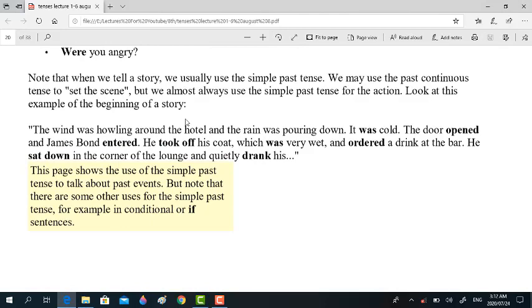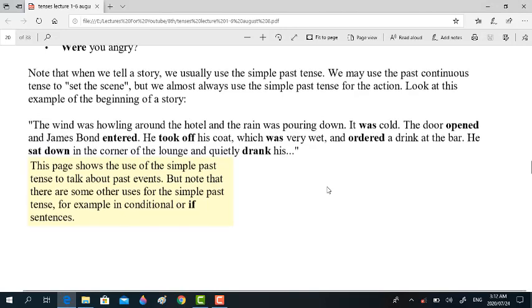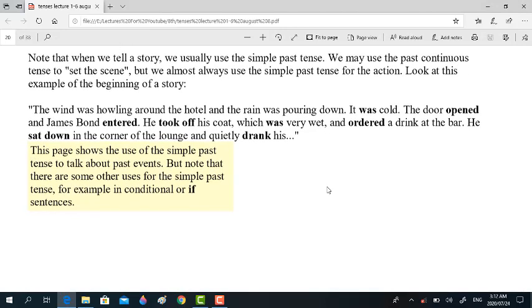We may use the past continuous tense to set the scene, but we almost always use the simple past tense for the action. As far as stories are concerned, this tense is really very much important, because we gotta use this tense to describe or to tell about the events or plot of the story, except the setting, right? Look at this example of the beginning of a story.